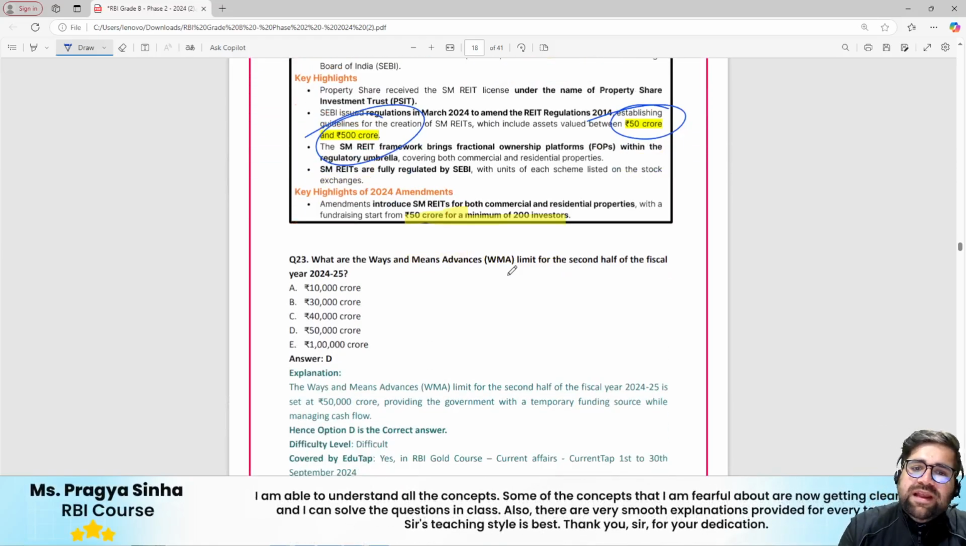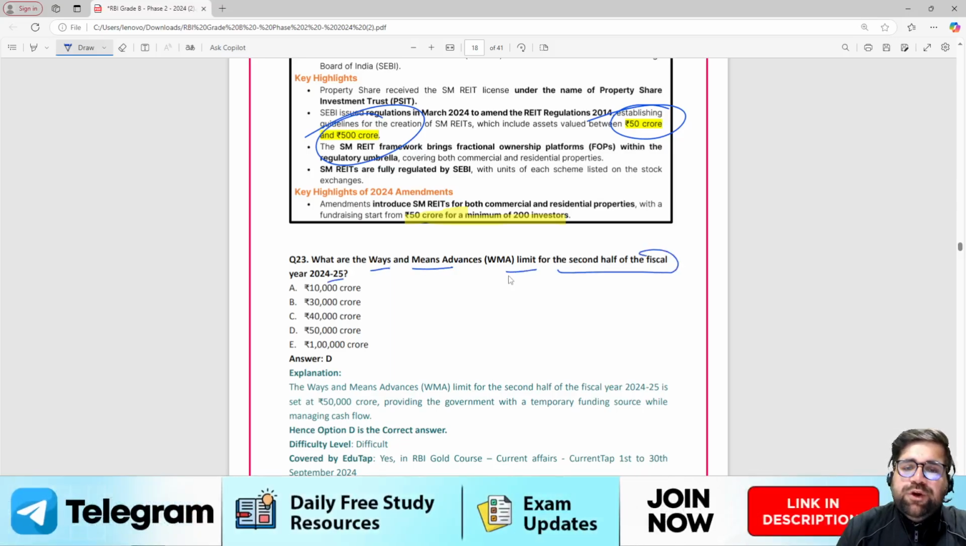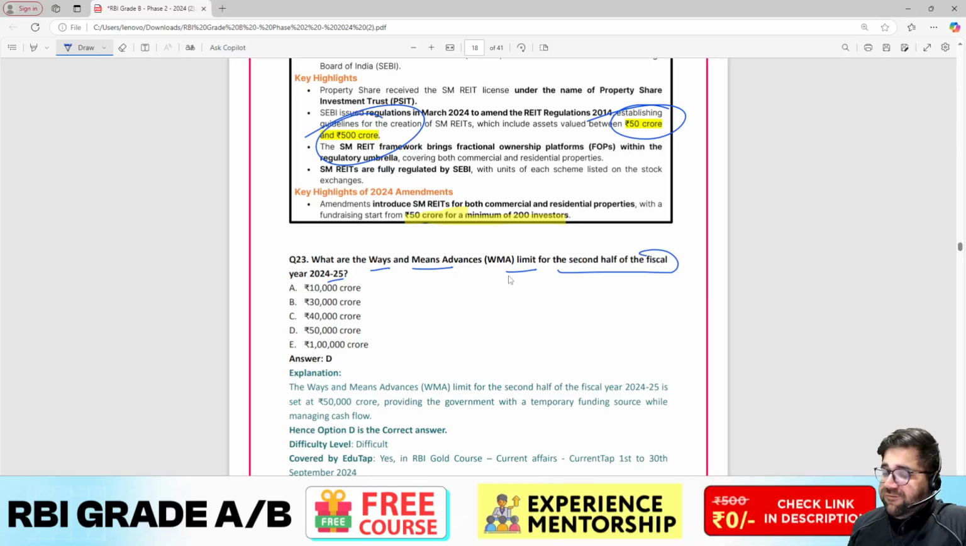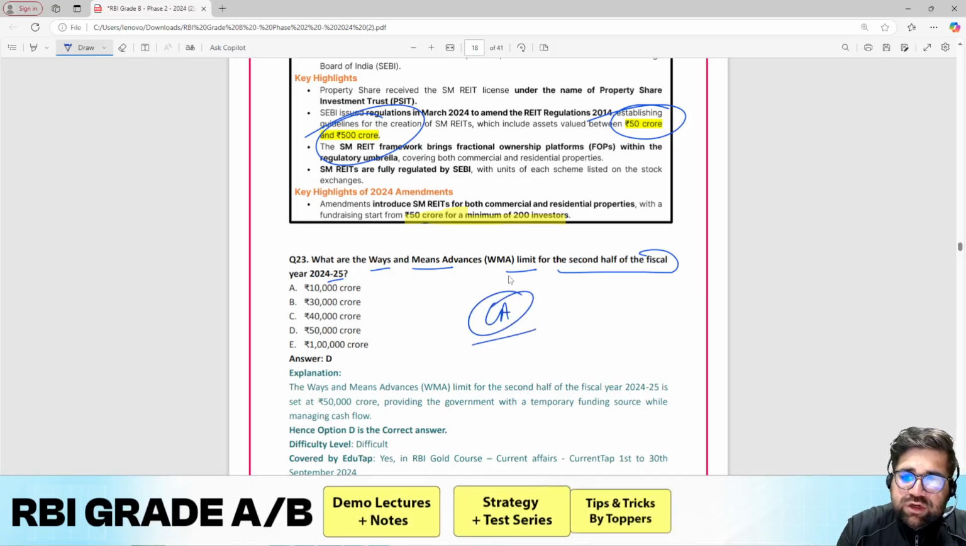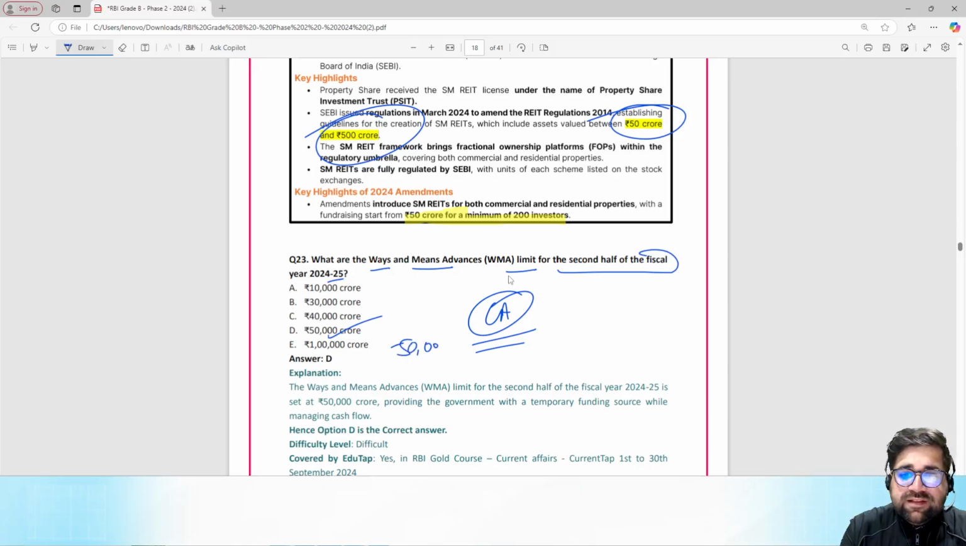Next, what is the ways and means advances limit for the second half of fiscal 25? Again, based on current affairs, even if you read budgets, budget related news, fiscal policy related news, you could have answered this question. Again, based on current affairs. So the answer over here will be option D, which is 50,000 crore.